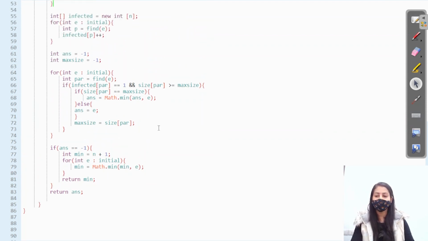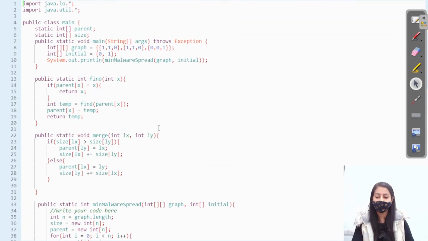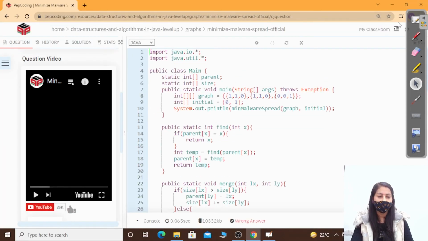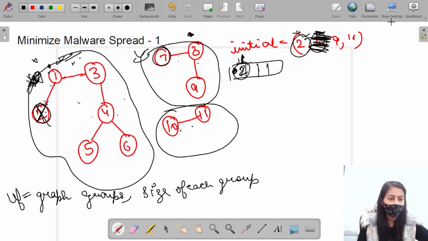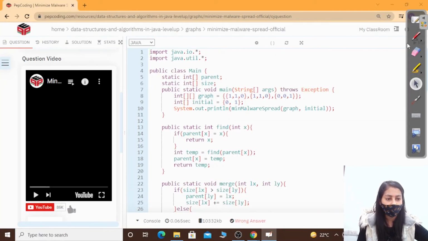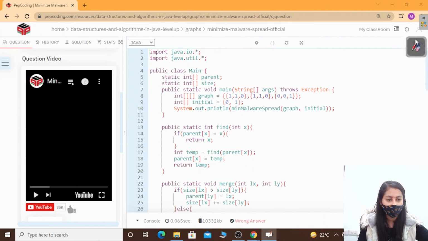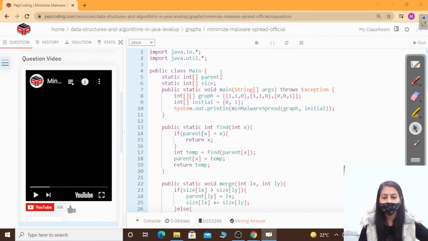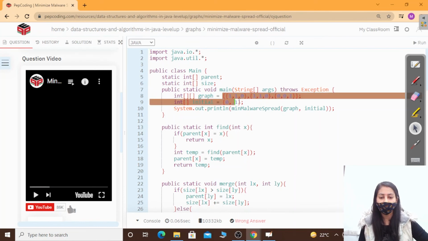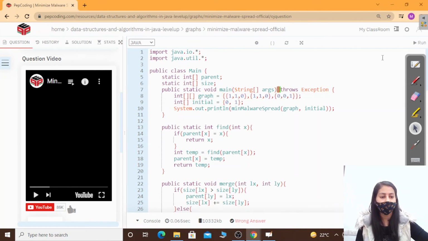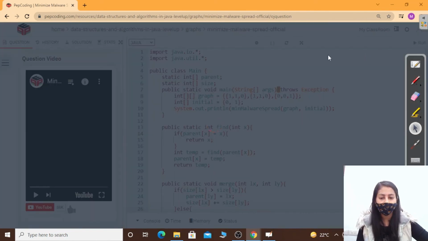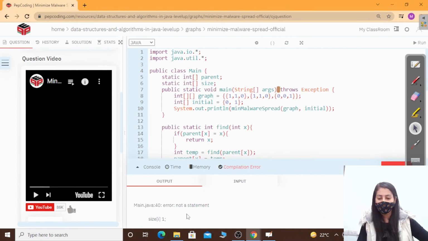So this question is not updated in our portal, right? So it will not run. So I took the input here only for one of the adjacency matrix and initial array. So let's run this, and then we will check the output.